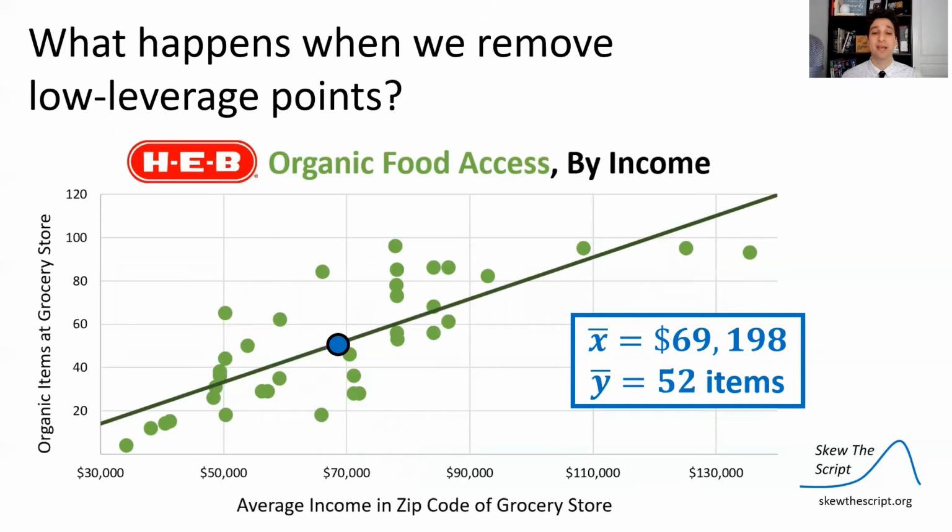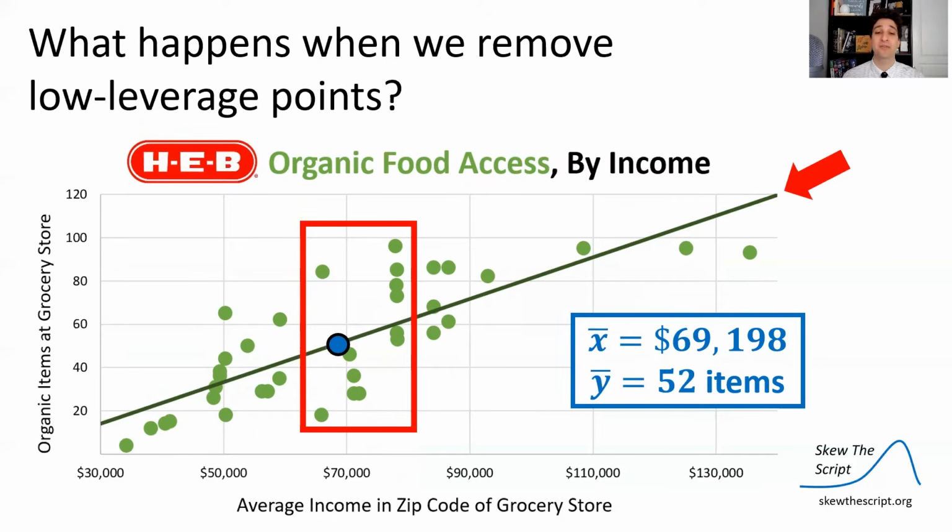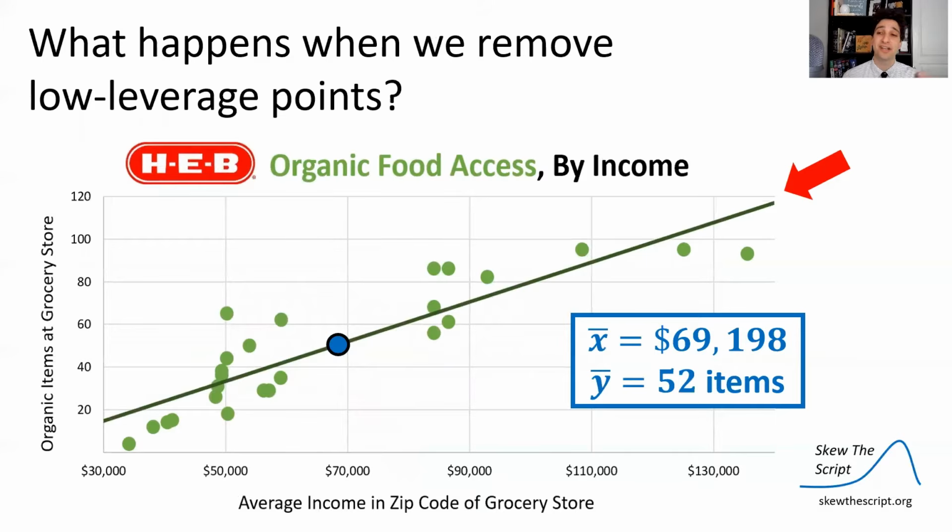So let's look in this example. We have a bunch of points that are located around X bar 69,000. If we remove all those points, taking a bunch of points out, note where our line is right now. If we take them out, the line didn't change that much. Went down a little bit, slope decreased, y-intercept a little bit increased, but wasn't a huge change.